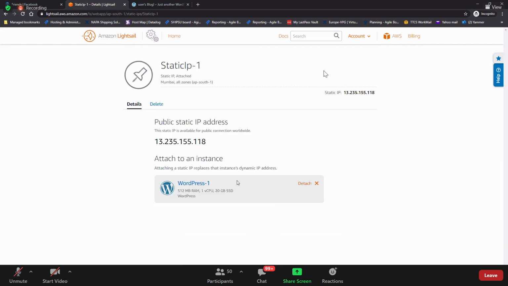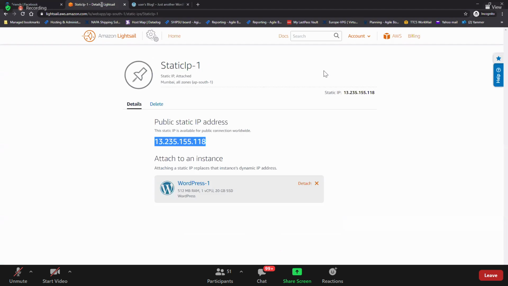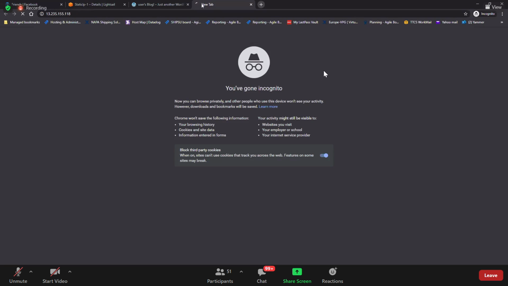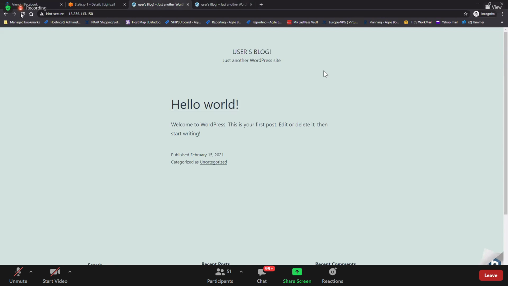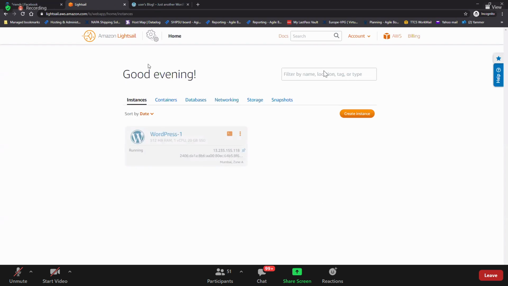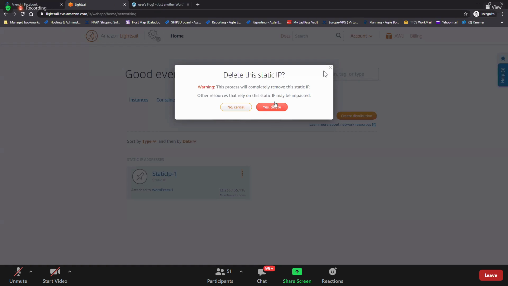I click create. Okay, so it is attached. Yeah, it is attached. So now this is the static IP. Now it is changed. So now this will work with this. The other one will not work because the IP is changed. Got this? That is how to select a static IP, and you can delete these static IPs anytime. Okay, so I'm going to delete it. It's not required, but you know how to do that now.